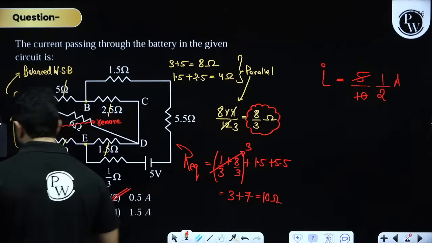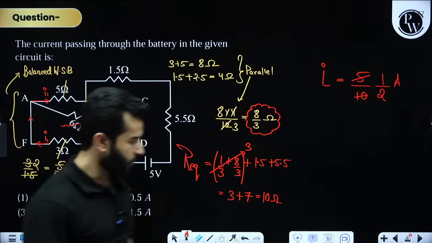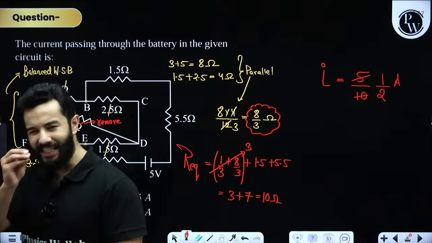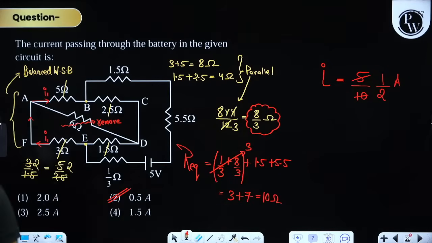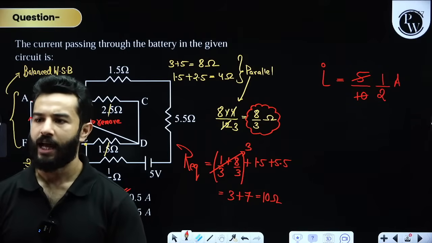0.5 ampere. Quickly write down in the chat box if everything's clear, dosto. Be quick, my dear friends. 0.5 is the correct answer. Absolutely right. Any more doubt, any more trouble? Write down in the chat box. This question was slightly difficult. Not too difficult, but slightly difficult, my dear friends. Clear? Done? Any more doubt?